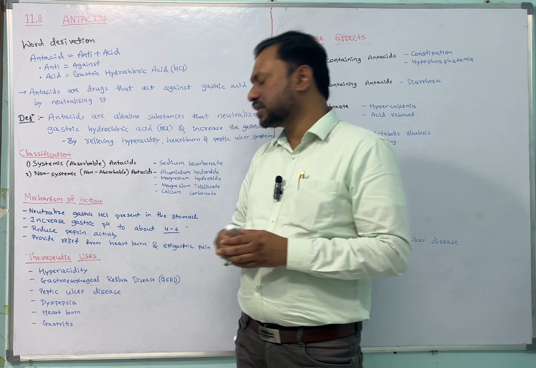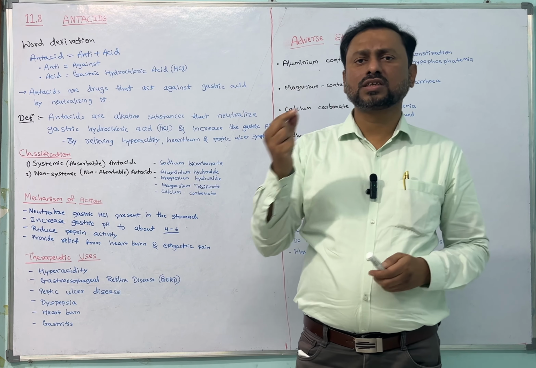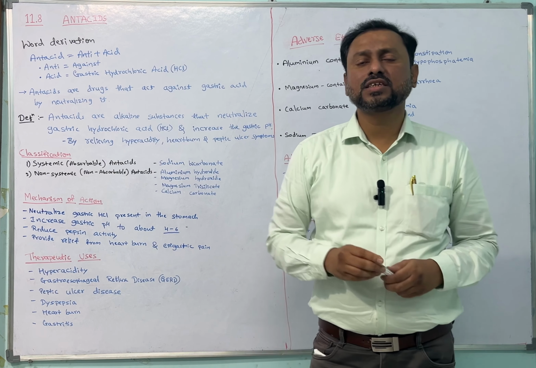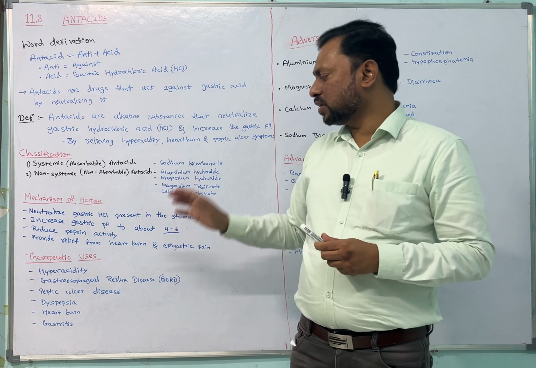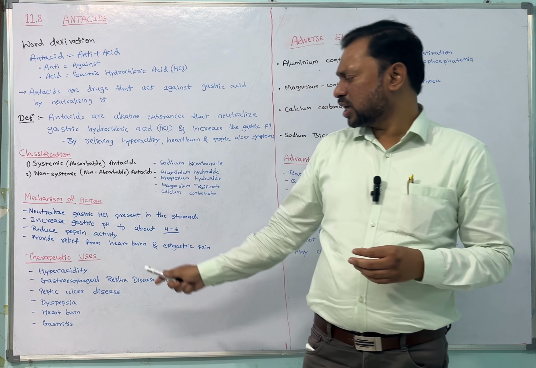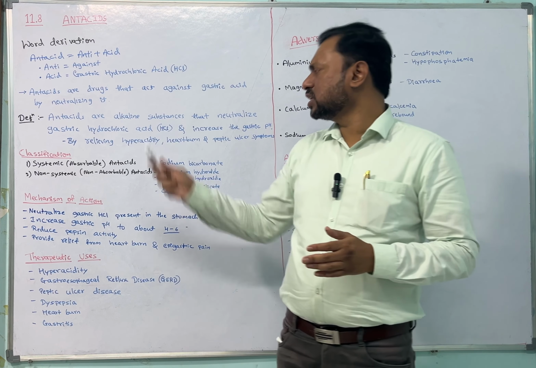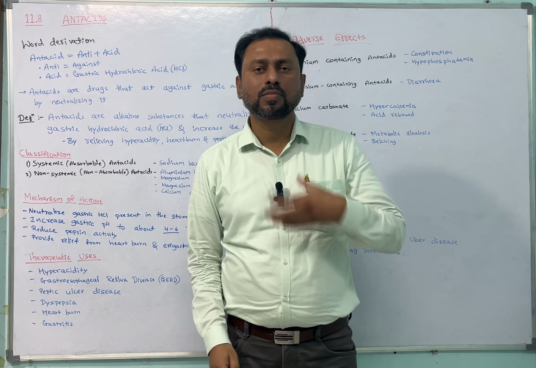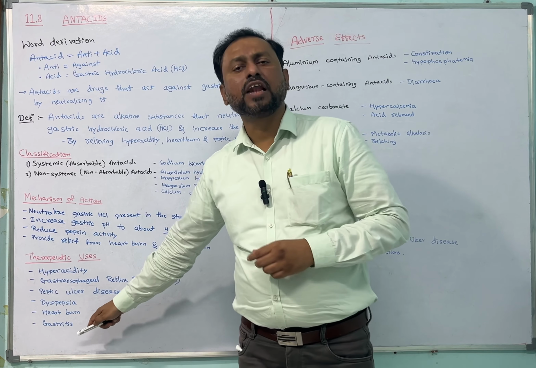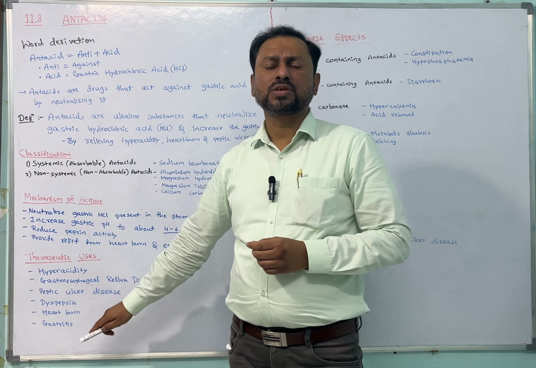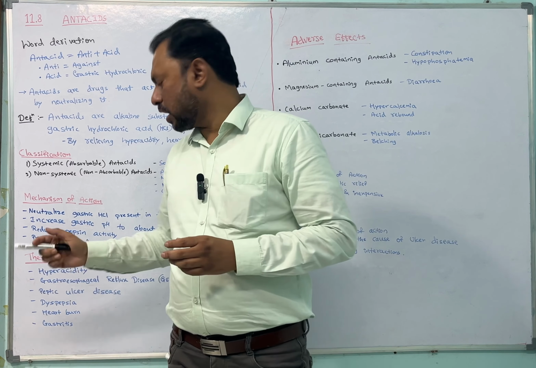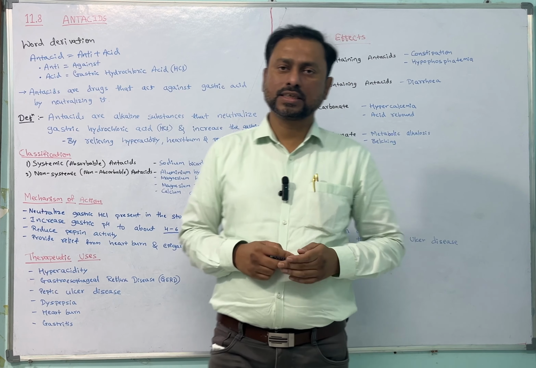Next is peptic ulcer. There are ulcerations in the stomach. In that case also these antacids are used to relieve the symptoms. Next one is dyspepsia. Here also these antacids are used for digestion. Next one is heartburn, or burning sensation in the chest. We use antacids. Gastritis, inflammation in the stomach, also we use antacids. These are the common diseases in which we use antacids.